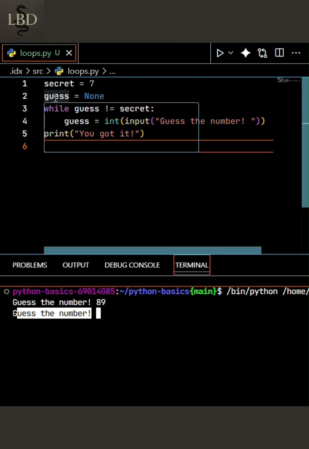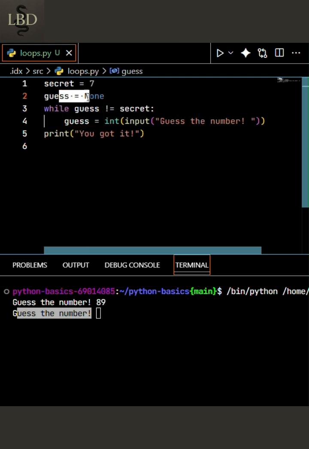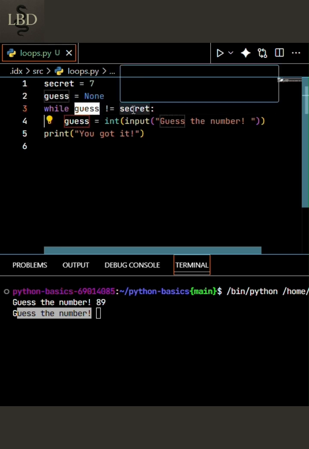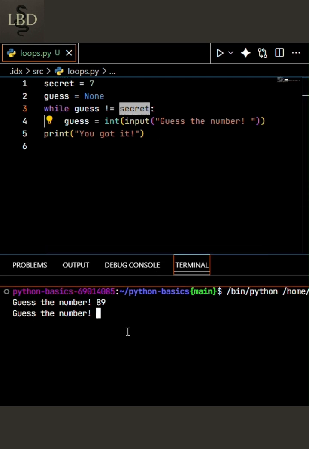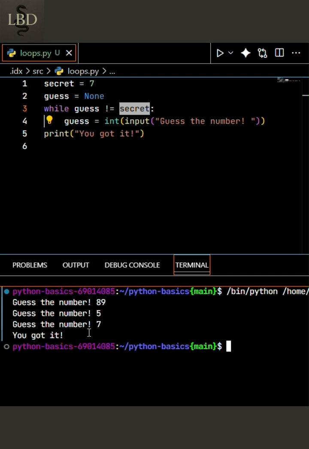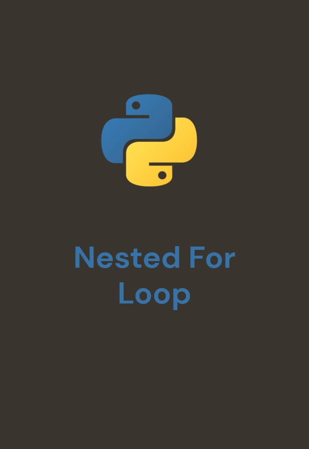So what's happening here? In the program, we can see we have given secret as 7. We are asking the user to guess something. Until the guess provided by the user is the same as secret, this loop will continue to run. So I'll enter a few more numbers, let's say 5, and then I'll enter 7, and it says you got it, which essentially means this loop got completed. It shows how a while loop helps repeat tasks based on a condition and not just a fixed number of times.